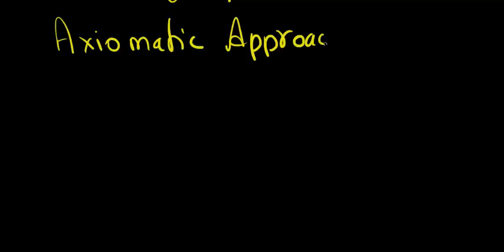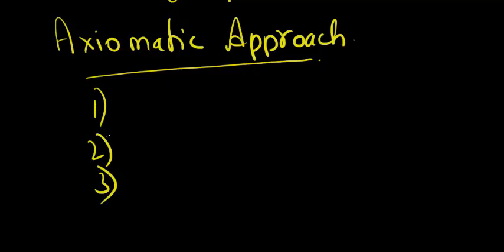So that's when they said, you know what, we're going to approach or learn probability in a new way altogether, which is the axiomatic approach. In the axiomatic approach, we're going to learn probability by defining 3 axioms. And we're going to learn the 3 conditions for the axiomatic approach of probability in the next video.